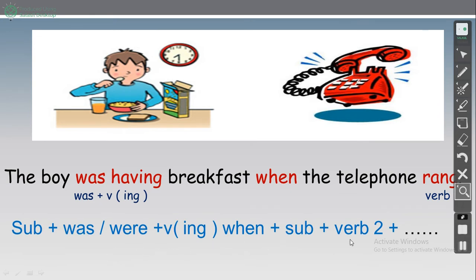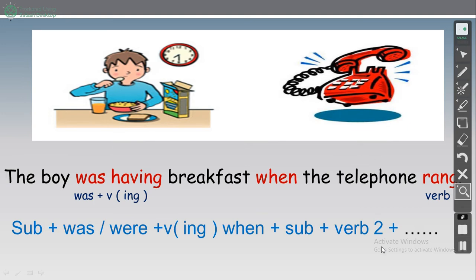After when we have verb two. Okay, what is the form? We have subject, was or were. Was for singular, were for plural, plus verb ing, and we have when plus another subject plus verb two. What is the idea? After when we have verb two. Okay, when plus verb two. On the other side, was or were. Okay, is it clear?